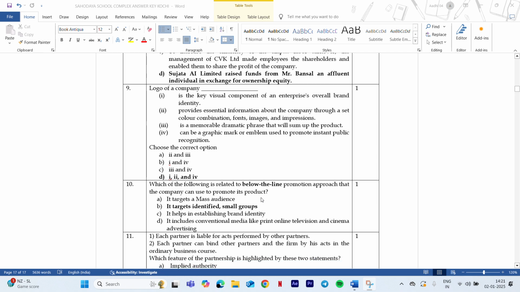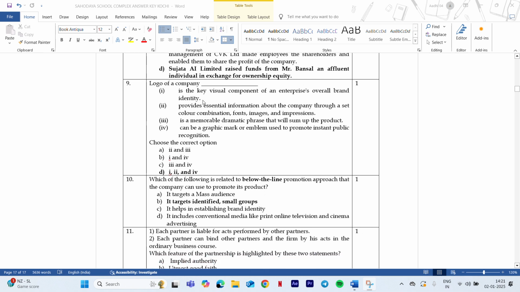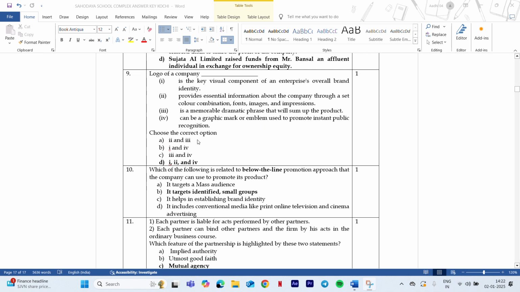Now moving on to the next question: logo of a company is dash. First one, key visual component, that is the logo of a company, one definition. Second one is provides essential information to the company. So once we see the logo, we are able to identify which company, which brand, and what they are selling, isn't it? Next one is a memorable dramatic phrase that will sum up the product. No, it is not a phrase, it is a logo. Phrase means it's the tagline. Next one is can be a graphic mark or emblem. Emblem means it is a design. So the answer here is 1, 2 and 4.